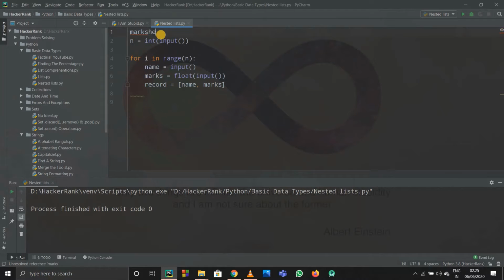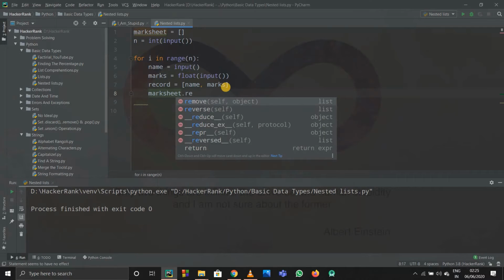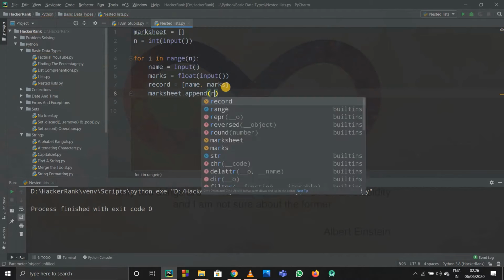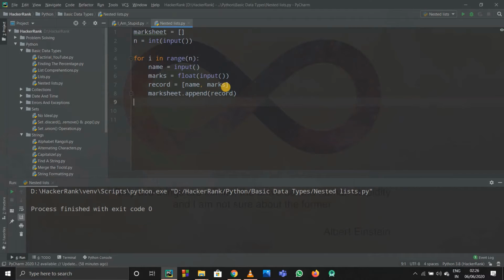So I'll just write mark sheet equals an empty list, and after that I'll just do mark sheet dot append the record that I took. Okay, and after that let's try printing out mark sheet first, so that we can check if everything is right. Okay, I ran the code.